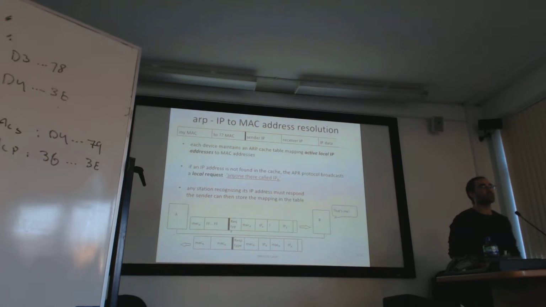If I reach a stage where I try to make sure that each device maintains an ARP table cache, mapping an active IP address to a MAC address, so what exactly do I need to do? I create what we call a request type for the ARP table. The structure of the actual request will look like this.